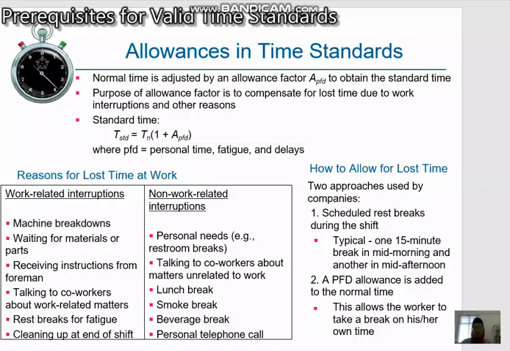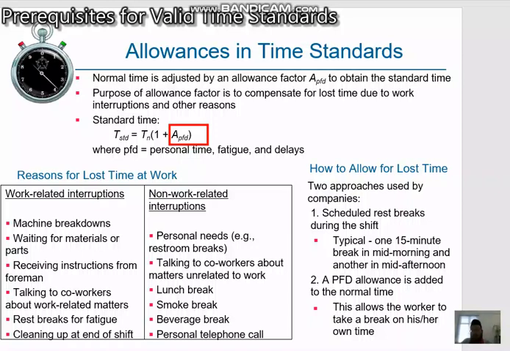So if we look at this formula here, there is an allowance factor given to determine the standard time. To calculate standard time, there is an allowance given there. So there are various reasons why people do not work continuously during a regular shift. Some of the interruptions are work related while others are not.